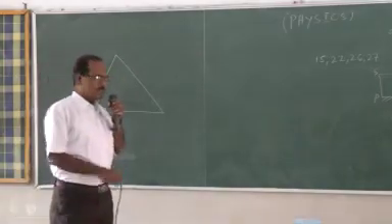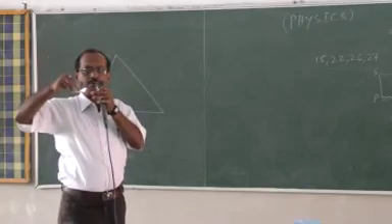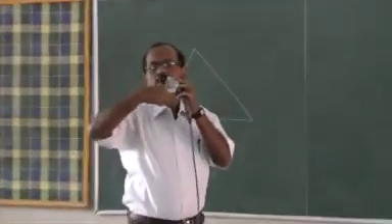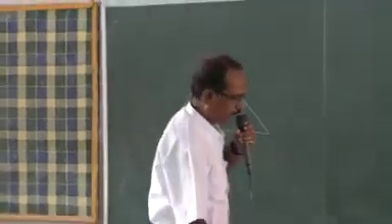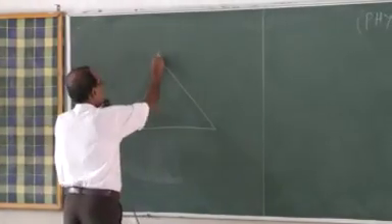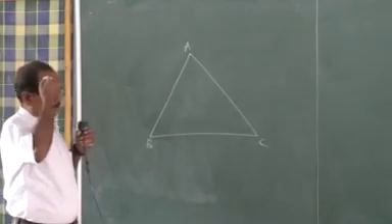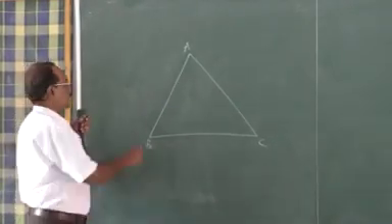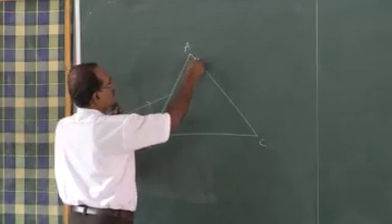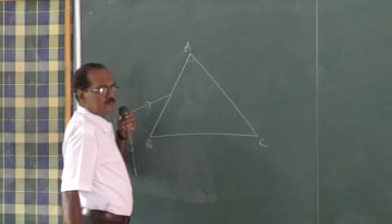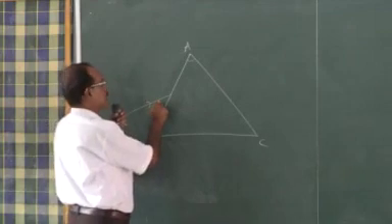Why have I drawn the triangle? Because I told you, if I keep the prism on the paper or the drawing board, then we'll draw the outline of the prism. So we'll get a triangular shape. Say it is A, B, C. Now a ray is incident on it. So obviously this angle is the angle of prism. Now a ray of light is incident on it.